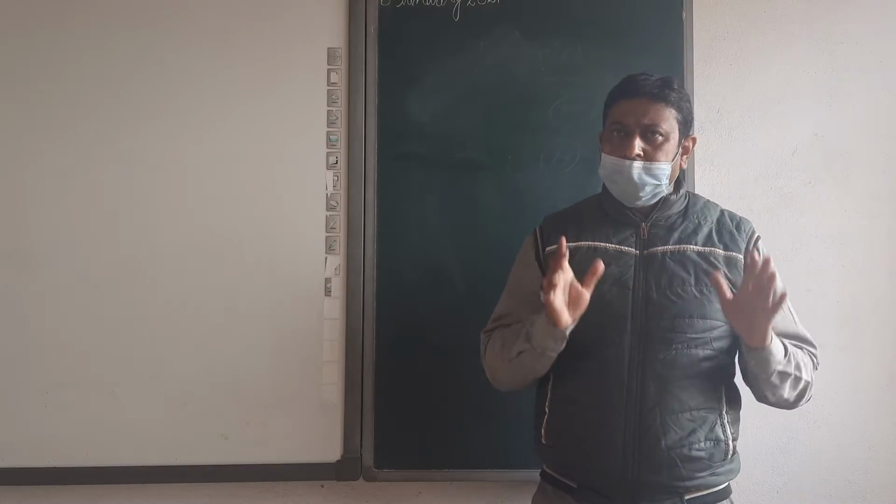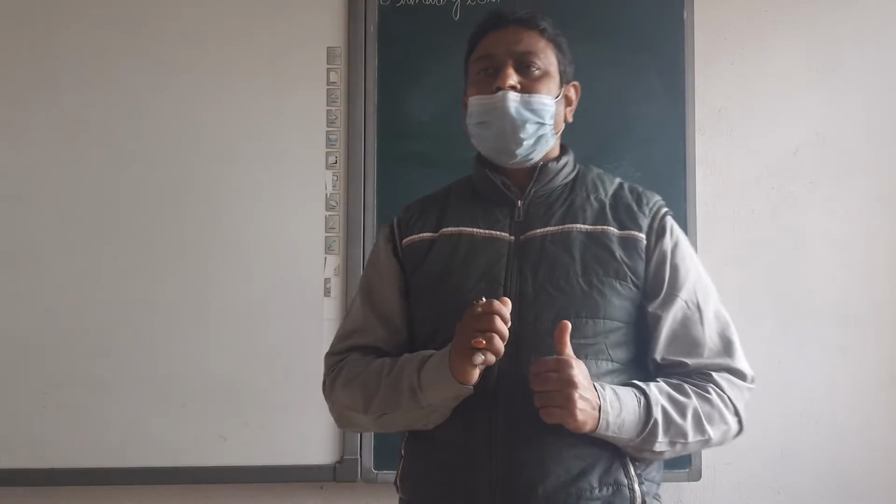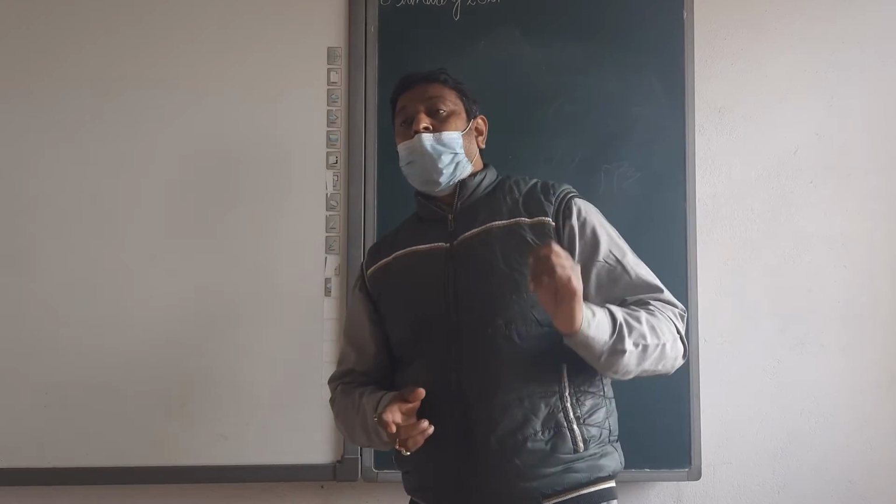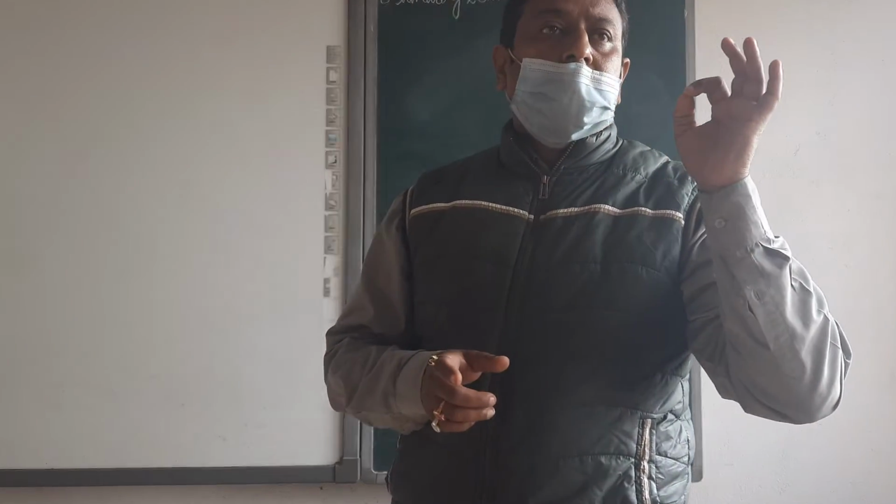Okay, beta? Clear? The first function is protection. It means by the packaging we protect the goods or product. You know many types of packaging are coming.